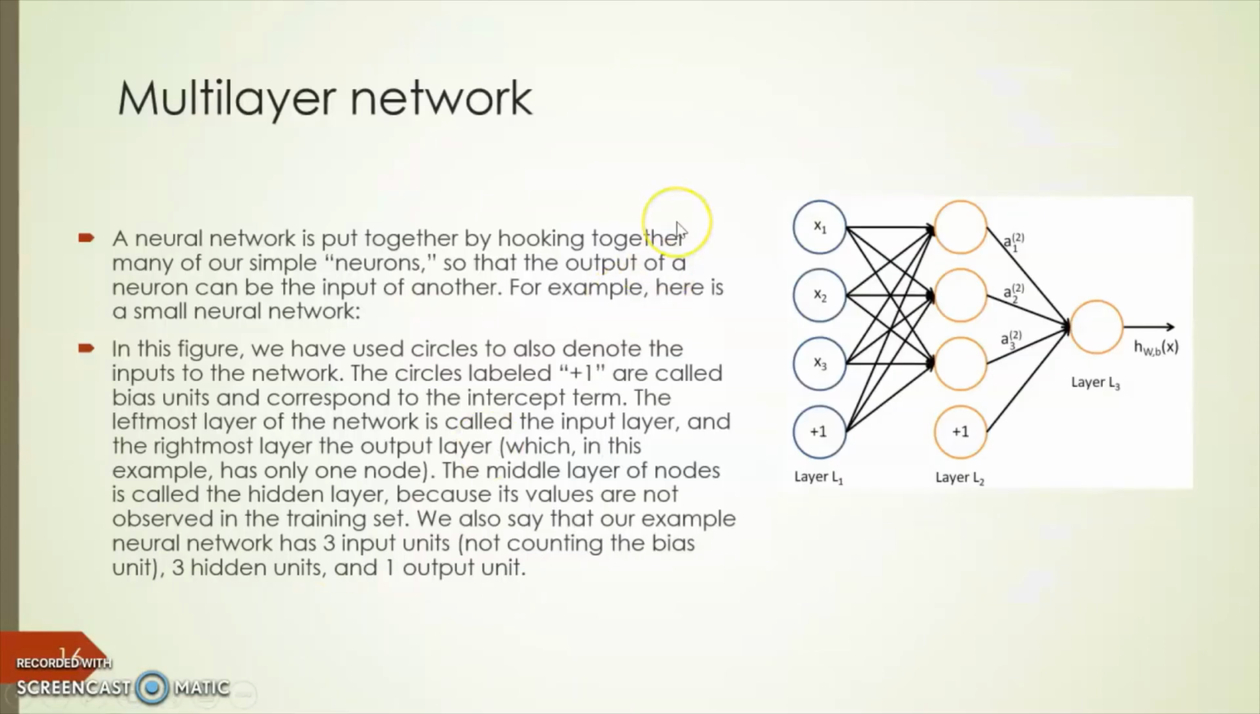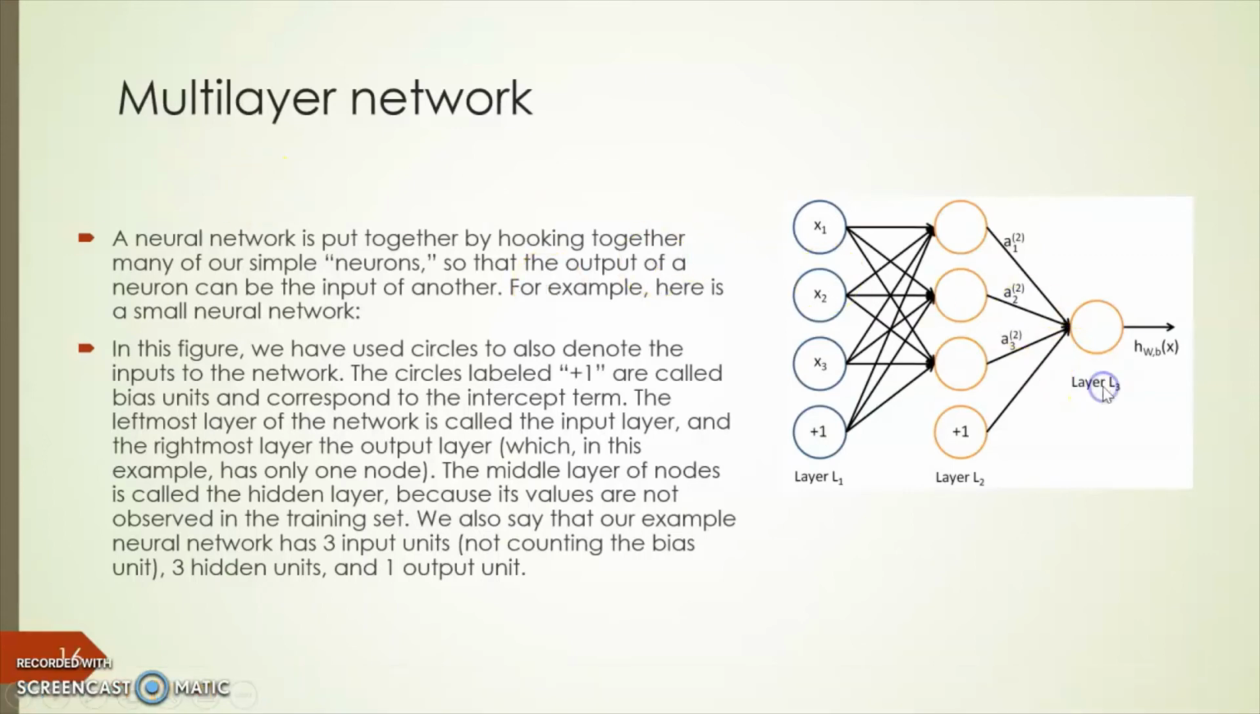Next is the multi-layer network. Multi-layer network is when we add one or more layers between input and output layers, then it becomes the multi-layer neural network. The layers between input and output are called hidden layers, and if we have one hidden layer, then it is a shallow neural network. If we have more than one hidden layer, then it is a deep neural network.